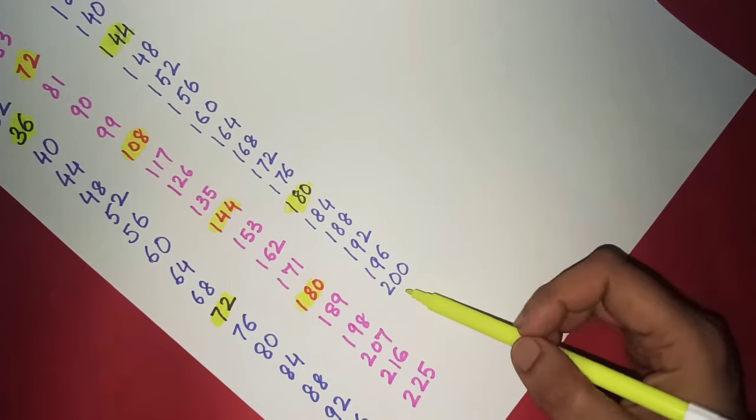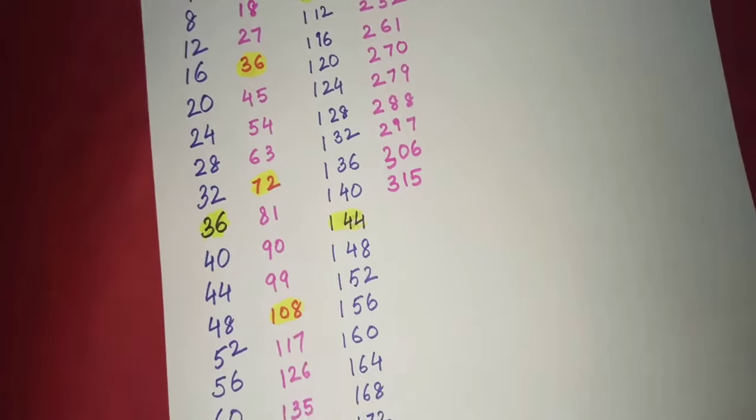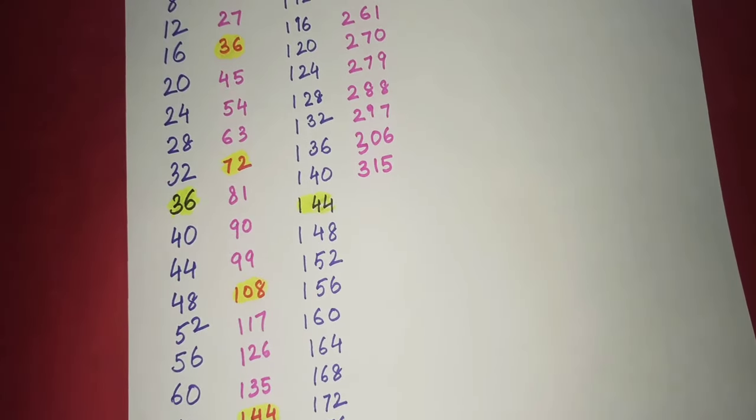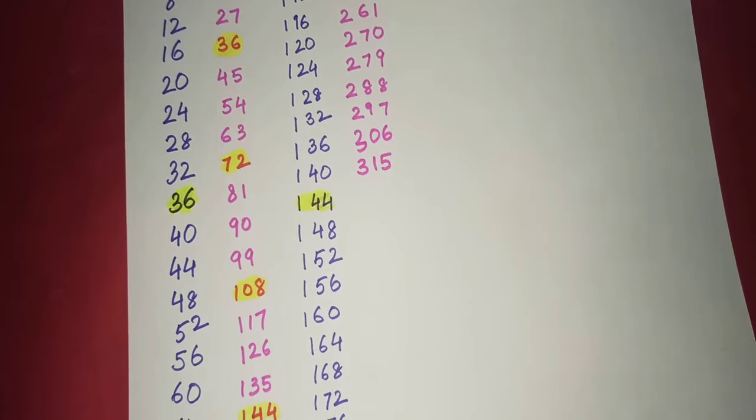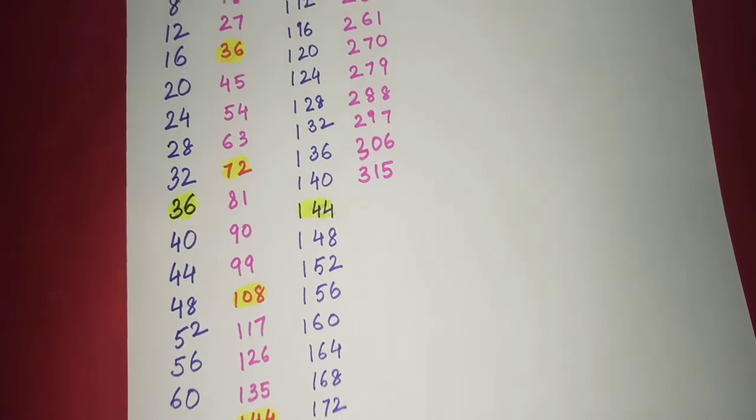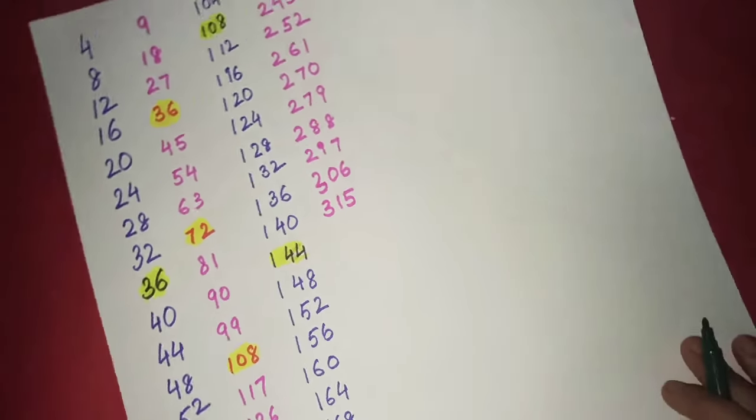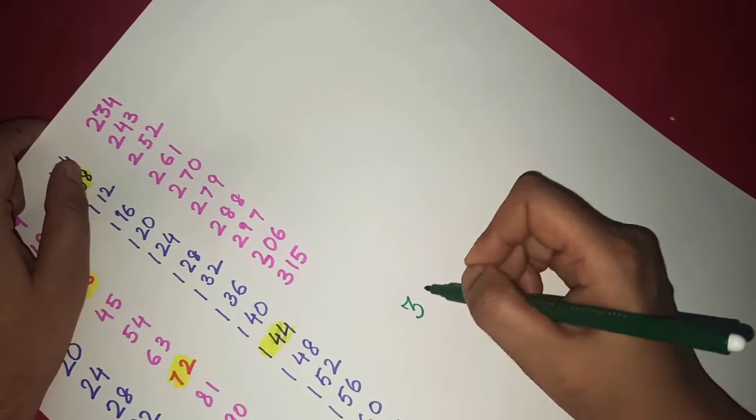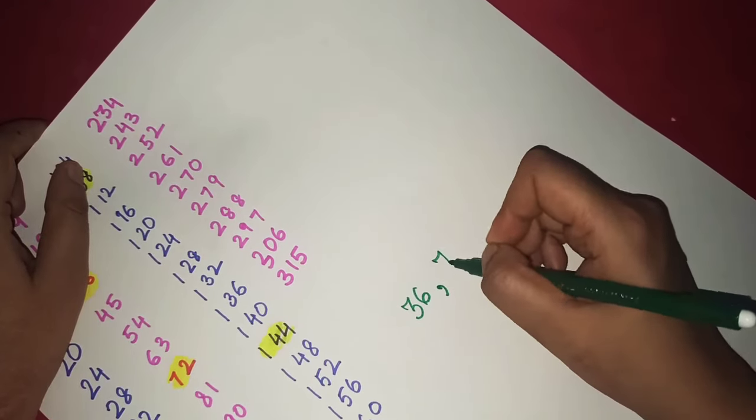In that, we have written only till 200. I could only write till 200. So let's see what are the common numbers which are coming in both the lists. The first number that I can see is 36. Then we have 72.